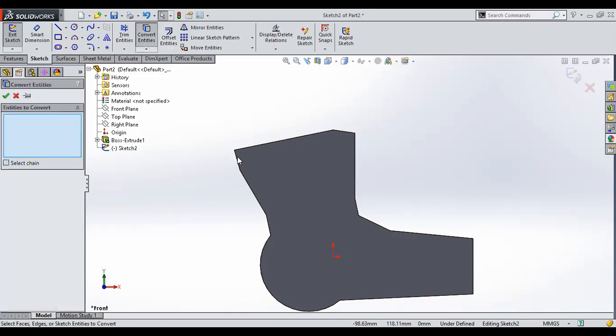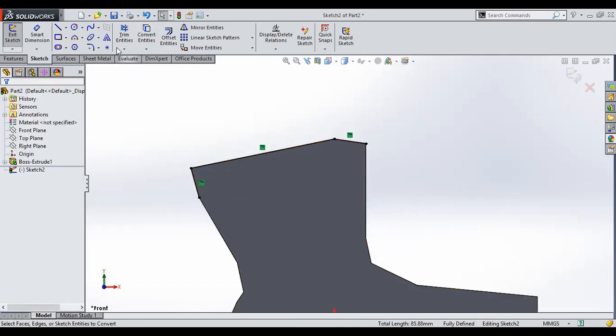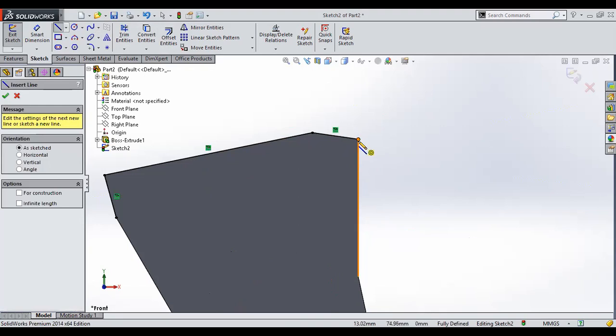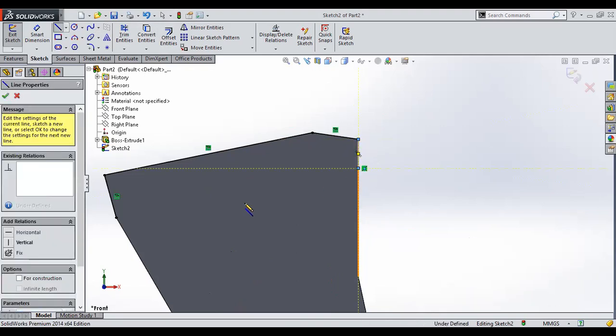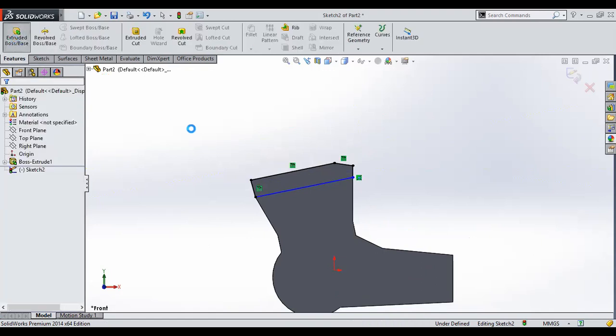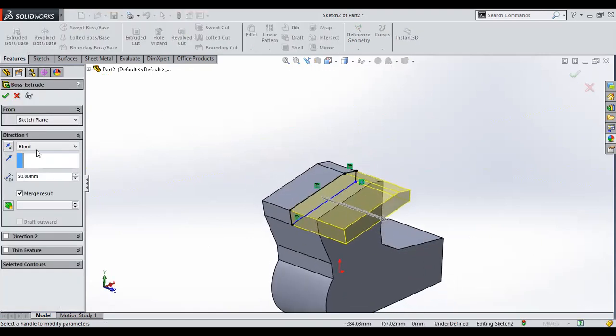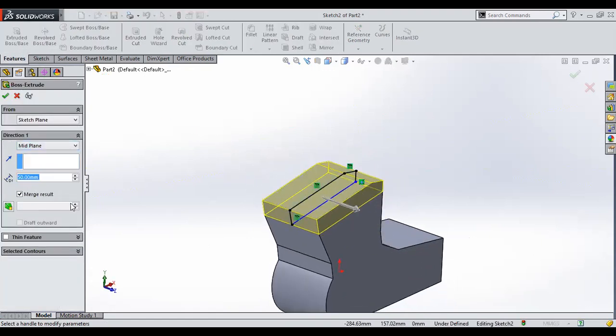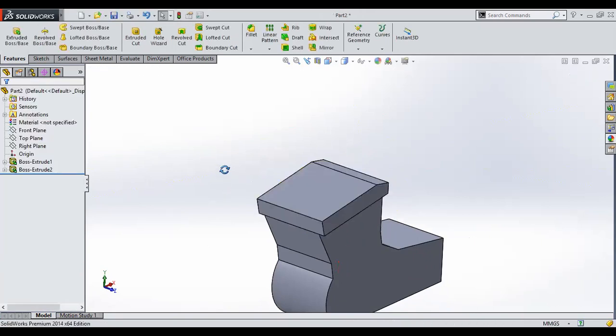The background edges can be converted into sketch. Okay, this is how I'll be converting them. Now you can see it has been converted into sketches, and I'll go with this line for separating the head. Okay, then we can go with the extrude command, and we can have the highlighting part. You can see now this one is highlighted.